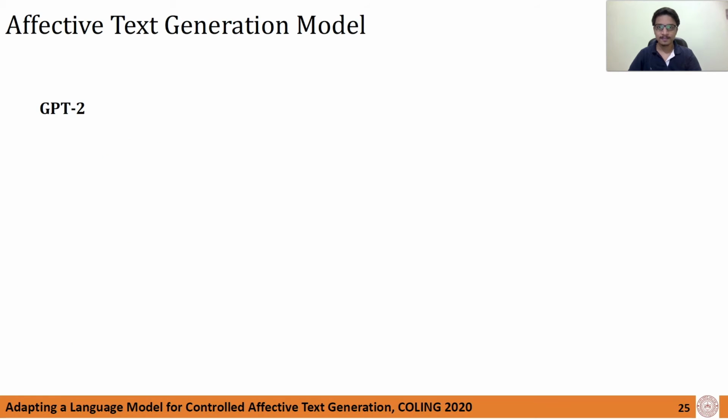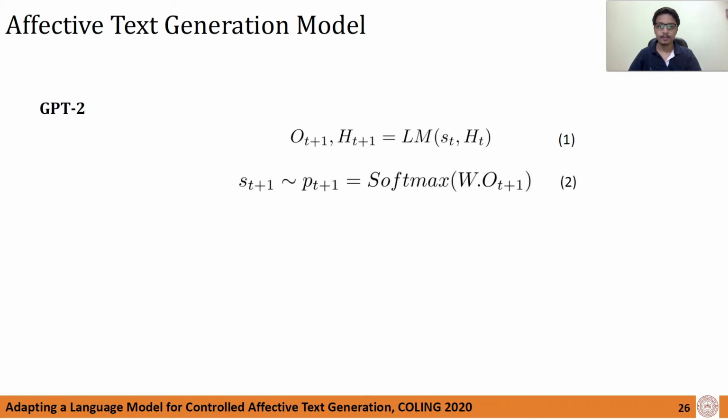Thanks, Ishika. GPT-2 is a transformer-based model that generates a word conditioned on the previous words. Mathematically, GPT-2 takes as input the token S_t and history matrix H_t at time step t as shown in equation 1. History matrix H_t consists of the key value pairs of all the layers of the transformer generated at all time steps from 0 to t.